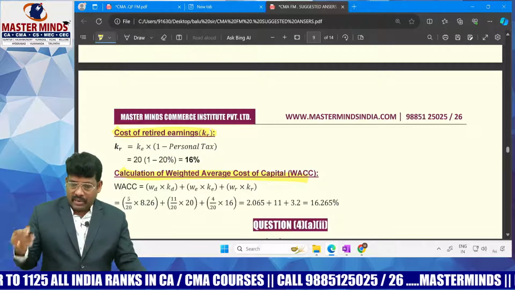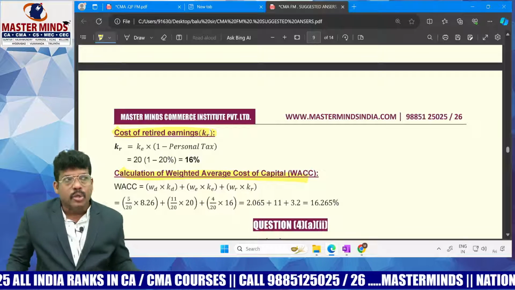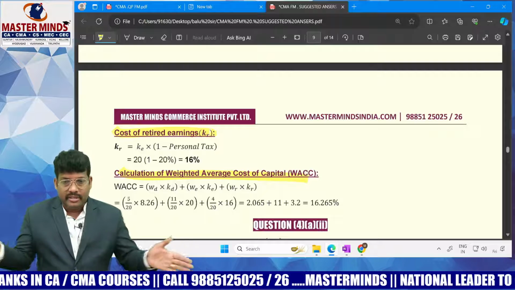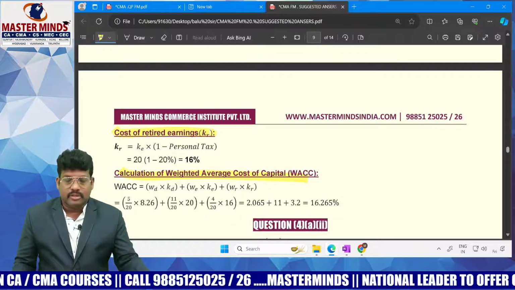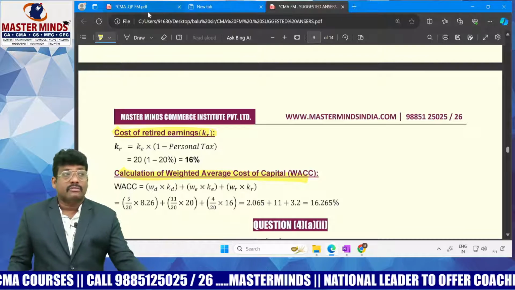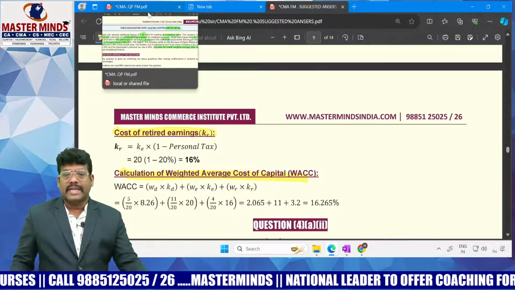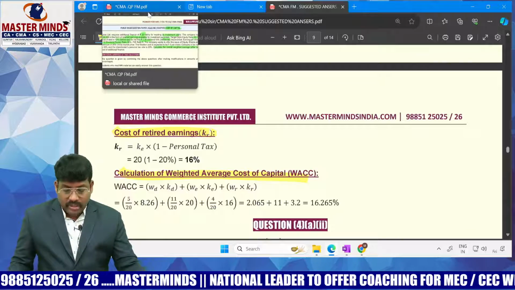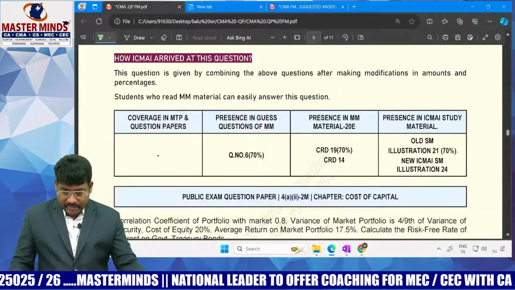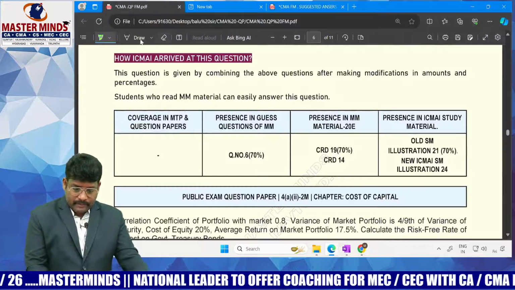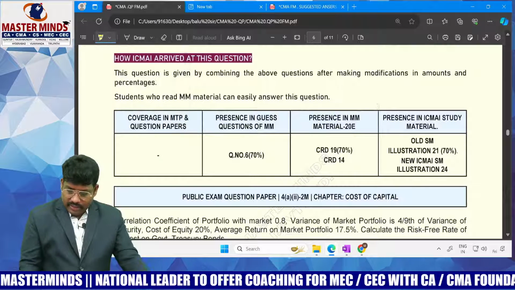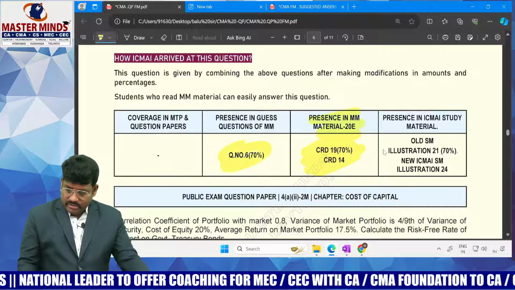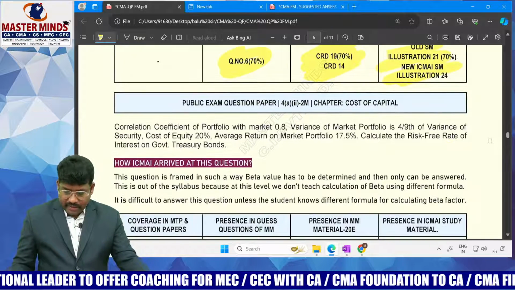A similar model problem is covered in our material, but exclusively one element from capital structure and one element from dividend decisions. He brought both and designed this question. So one more observation we can make: don't expect a straight question from the examiner. We have to consider that by making analysis here. These questions are covered in our mastermind material, and in the guest question also, and are present in the material, right?